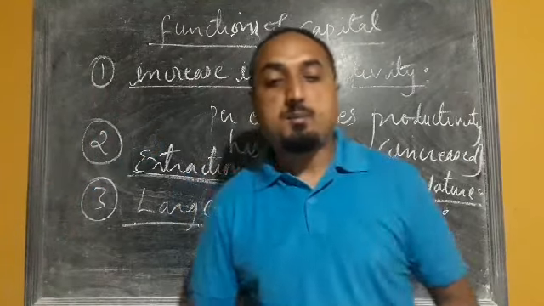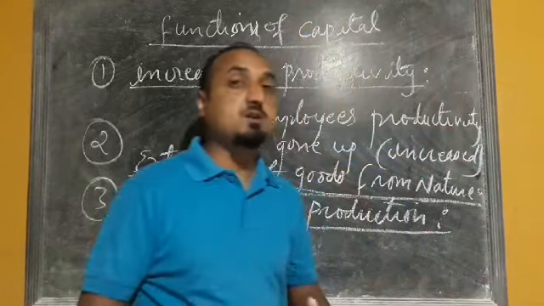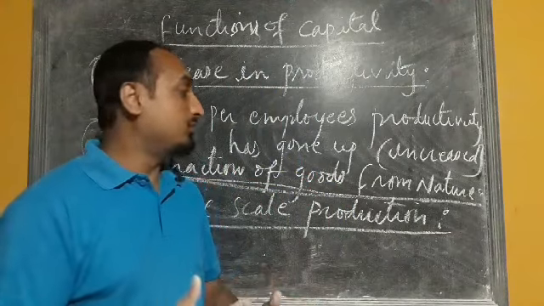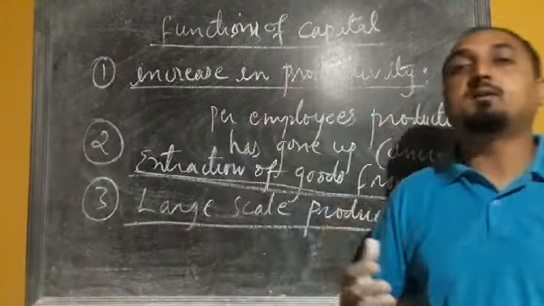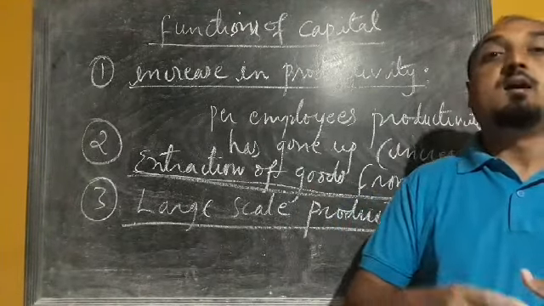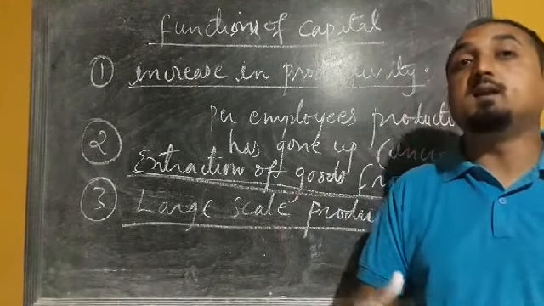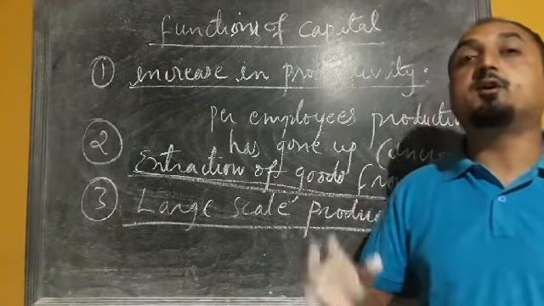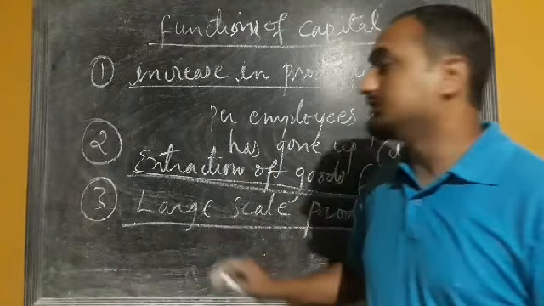So capital makes large scale production possible, because when we are using machinery, the production process will be very fast. We can produce maximum amount of goods and commodity, and due to the use of capital or machinery, the specialization of labor takes place. They are specializing in their particular field, and that increases the efficiency of labor. And finally, if the labor are efficient, that will increase the productivity, and the production may take place on a large scale. So that is the third important function of capital.